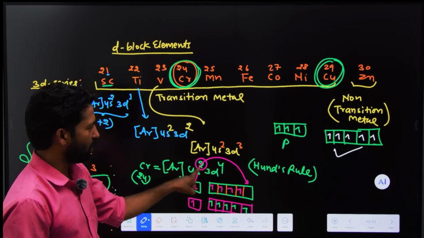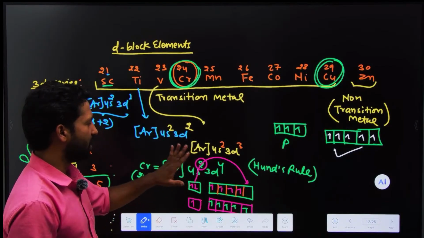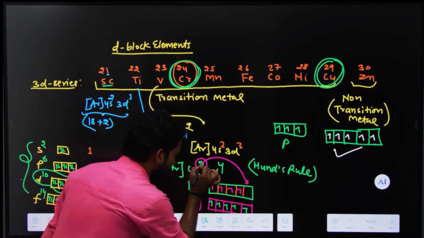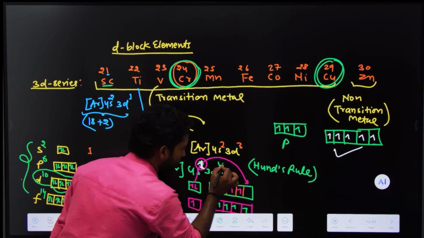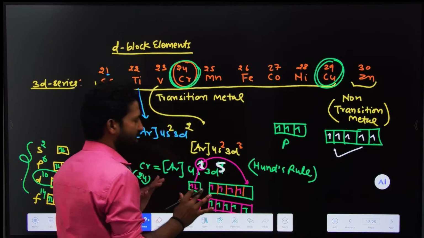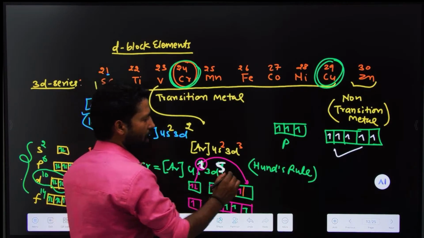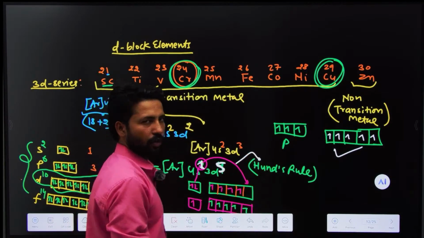So this particular configuration is wrong. Now what would be the correct configuration? Here there will be 1 electron and here there will be 5 electrons. So this is an exception according to Hund's rule. Okay, always remember it.